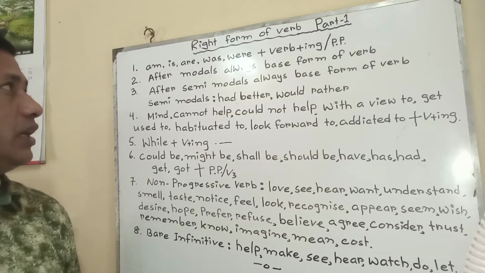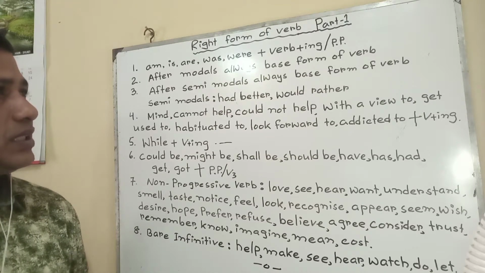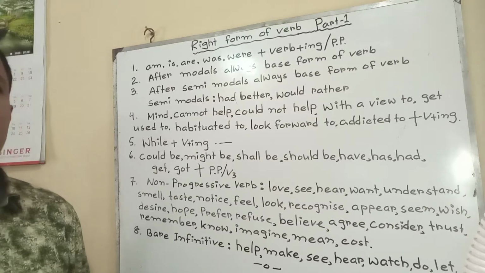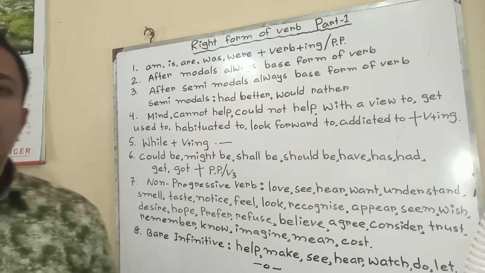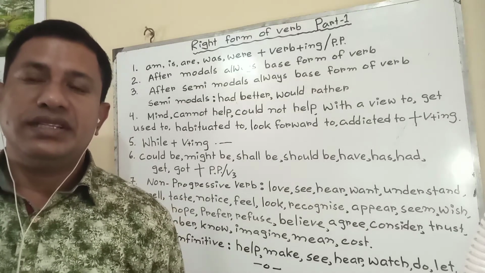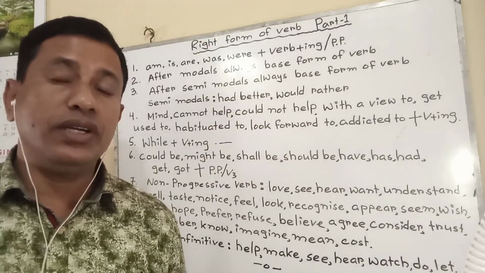Rule 1. Am, is, are, was, were plus verb plus ing, or present participle, or past participle. At first, you have to identify whether the sentence given is in tense or voice according to the meaning.